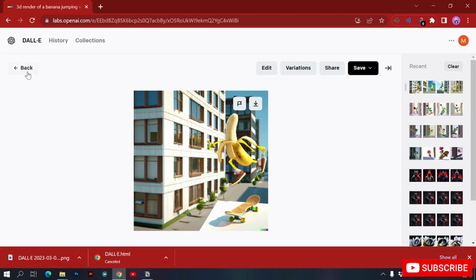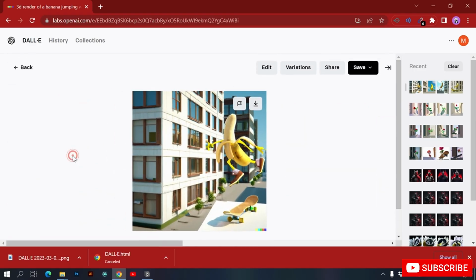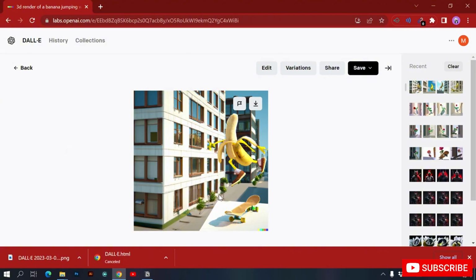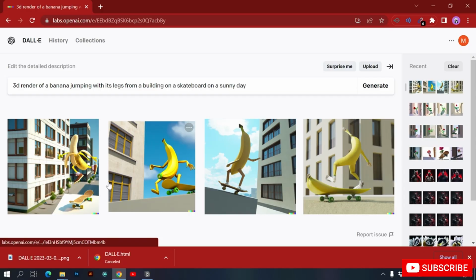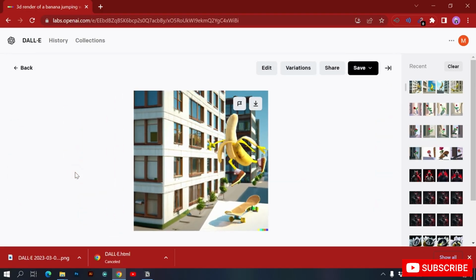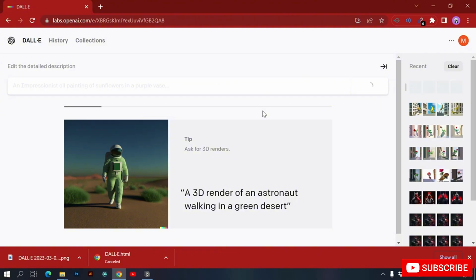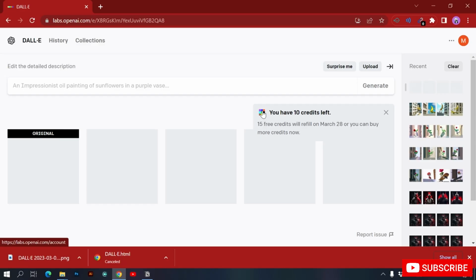Okay, so this is good. But let's say I like this one and I want to create some variations, because in this case we are on a building and we can see stuff down there, but there is no indication of seeing anything down from the building. So basically I like this one. If we want to create variations that are similar to this one, just click on variations, and with the help of this we can create more variations of the stuff that we liked. Let's see what DALL-E comes up with that is related to our image.